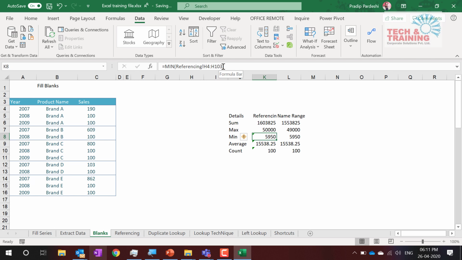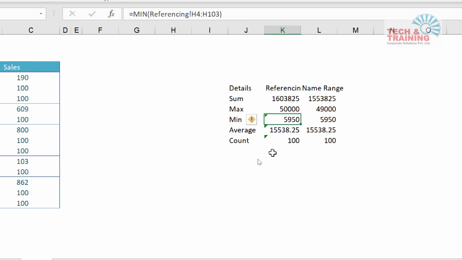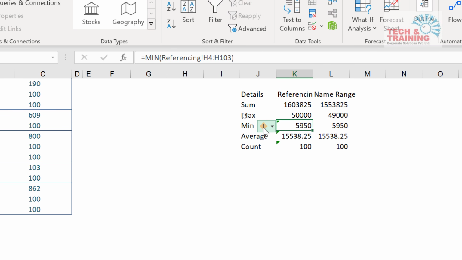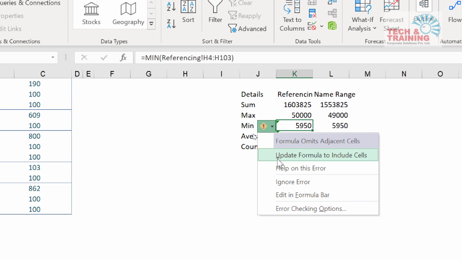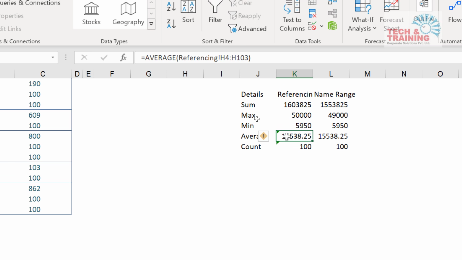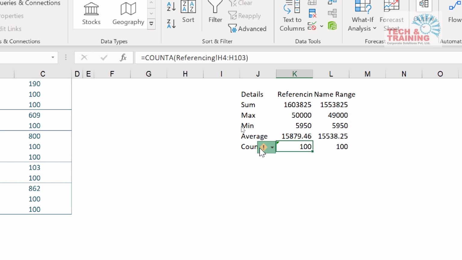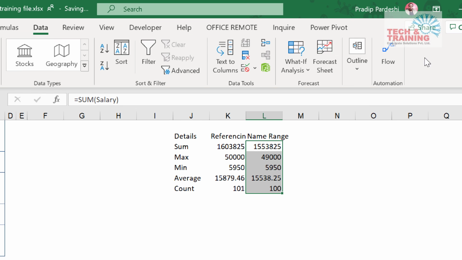Likewise I can do it, or else you get this autofill tag. You can anytime go ahead and update the formula. Now see what update the formula does here. I click here, update formula. I come here, update formula. I come here, update formula. That also I can do. But unfortunately, that feature is not here because we have used the named range salary. So what? No big deal.